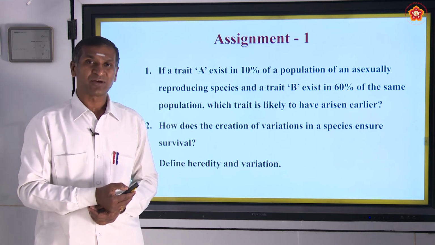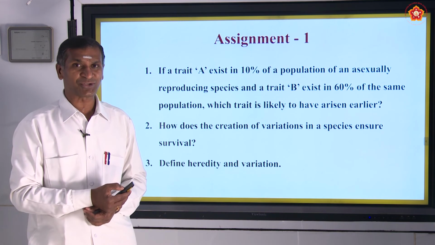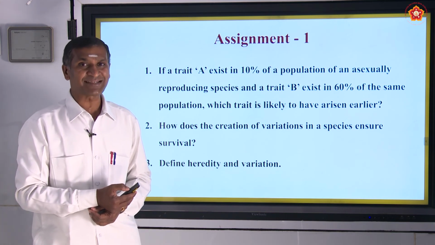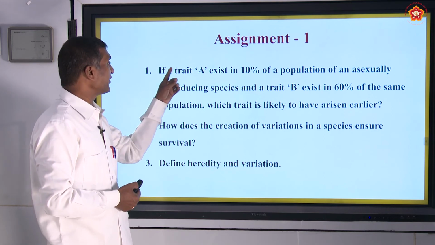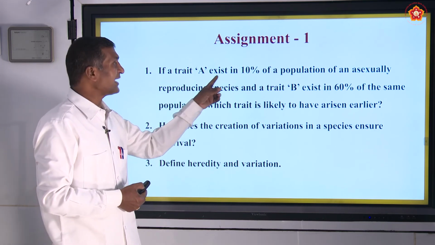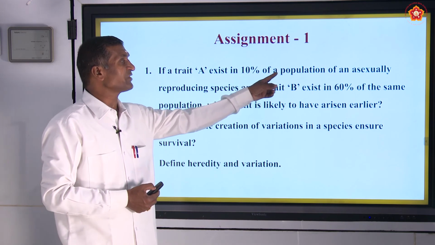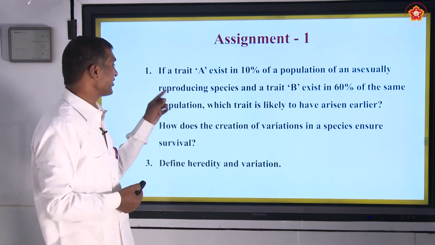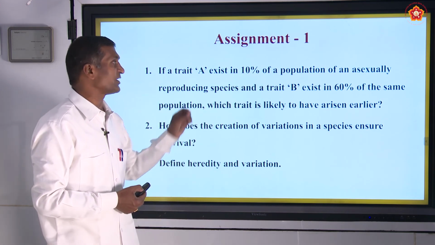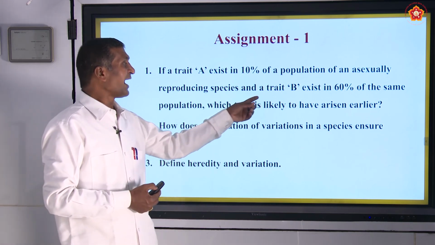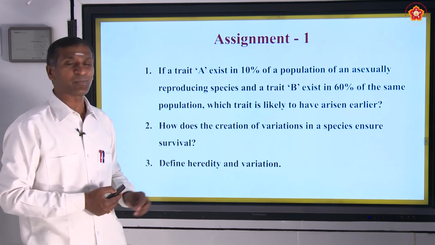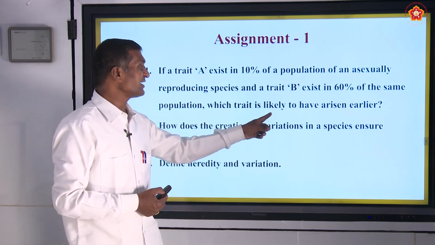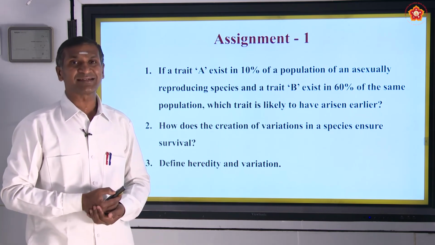For better understanding, assignment 1. First question: if a trait A exists in 10% of a population of an asexually reproducing species, and a trait B exists in 60% of the same population, which trait is likely to have arisen earlier?